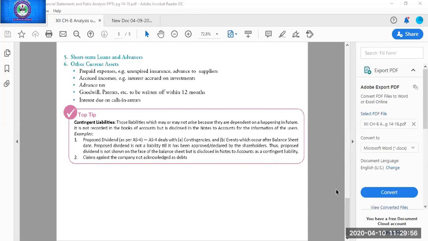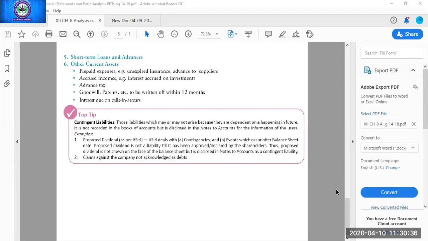And in 11.2, I told you that contingent liabilities are those liabilities which may or may not arise. We may pay or we may not pay. That depends on the happening of a future event. So that's why it is not our liability till now. It may be our liability in future on happening of a certain event. So that's why we cannot record it inside the balance sheet, because this is not our actual liability. It can be our liability in future. So that's why we are showing it outside the balance sheet.